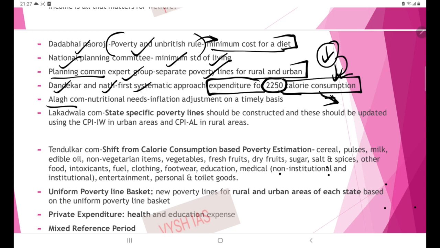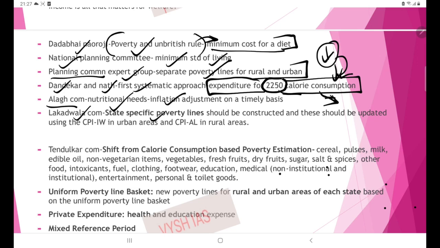Then comes the Alagh Committee. It focused on nutritional needs. What are the nutritional needs of the population? And it said that this has to be adjusted for inflation. Whenever inflation is there, the nutritional needs should also be adjusted on a timely basis. Okay. Next is the Lakdawala Committee.